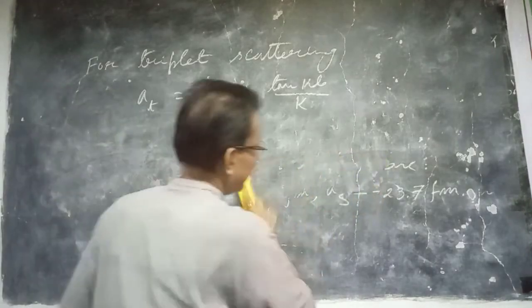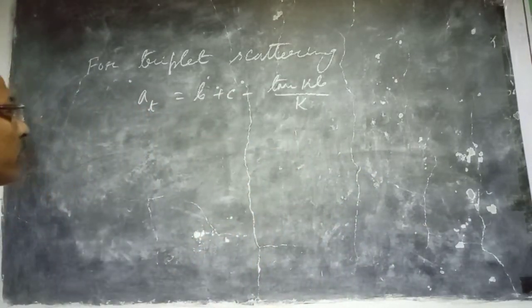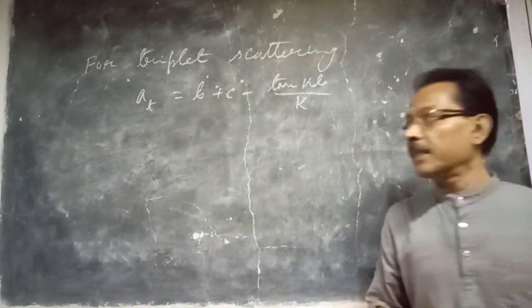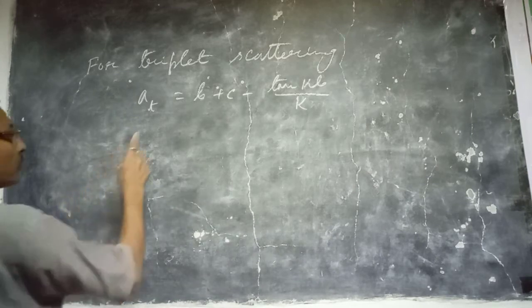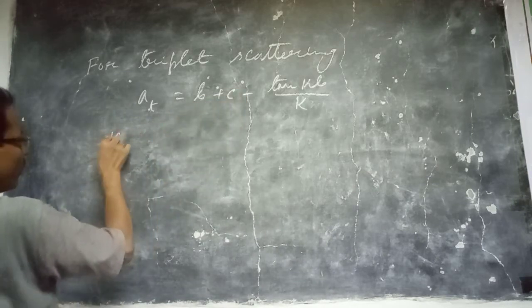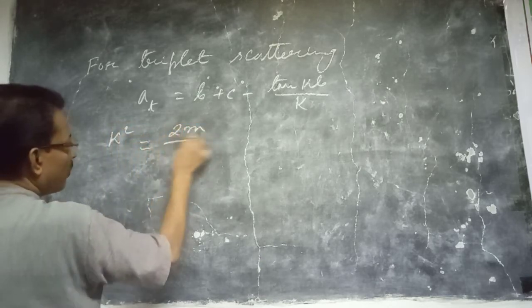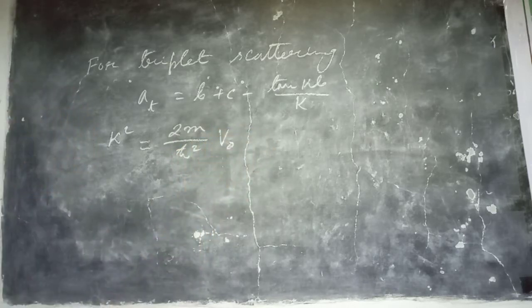The theoretical value of the triplet scattering length. Now we consider a potential well of certain depth and range with a certain core radius. Now the value of k: k square is equal to twice m by h cross square into V0, where V0 is the strength of the potential, the depth of the potential.